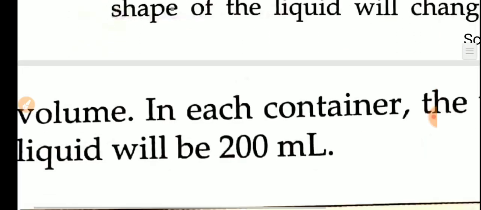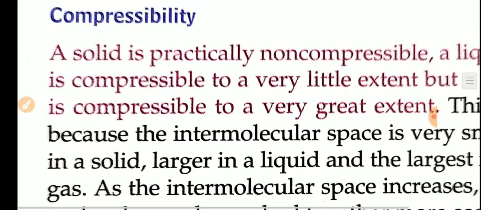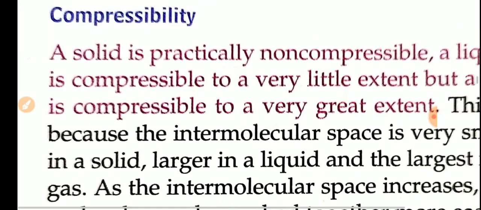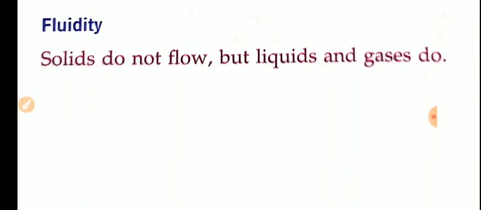Then compressibility: all solids are non-compressible, we cannot press solids because there is no space between one molecule and another. But liquids and gases are compressible because there is large intermolecular space between them. And fluidity: solids cannot flow from one place to another because of large cohesion, large force of attraction, but liquids and gases can flow. That is why liquids and gases are known as fluids.